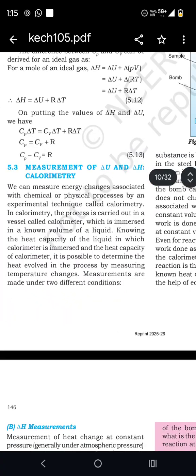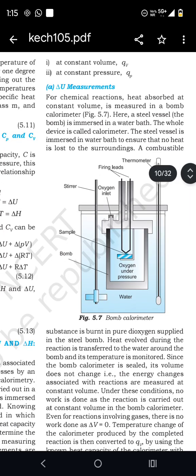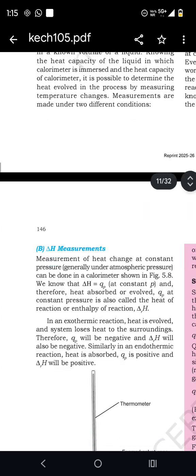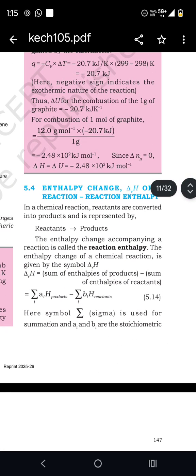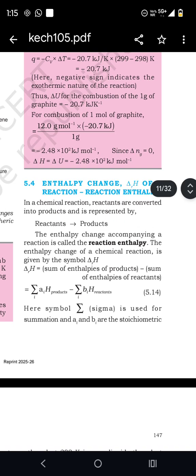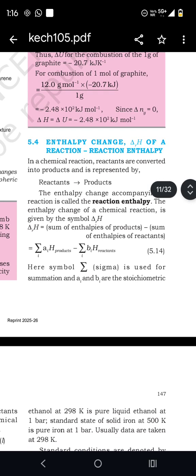The measurements of delta U and delta H are made in a calorimeter. The enthalpy change accompanying a reaction is called the reaction enthalpy. The enthalpy change of a chemical reaction is given by the symbol delta rH.